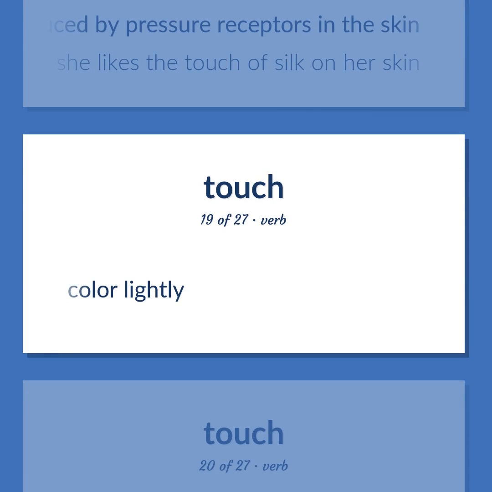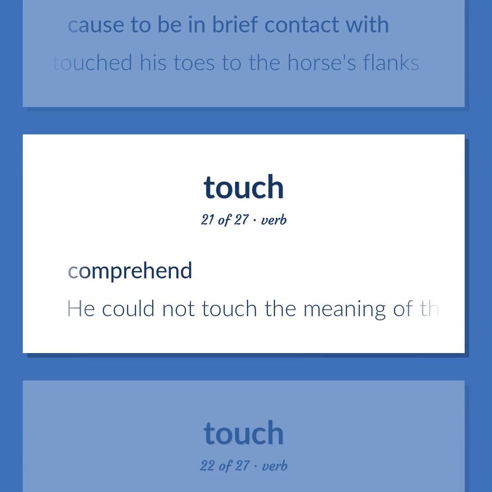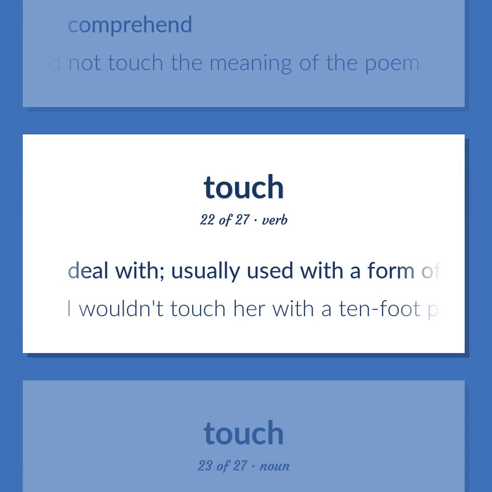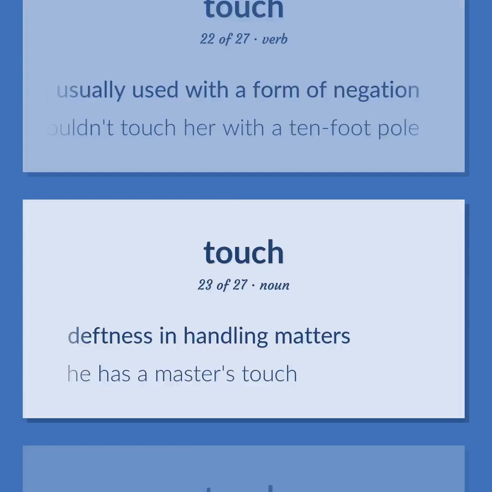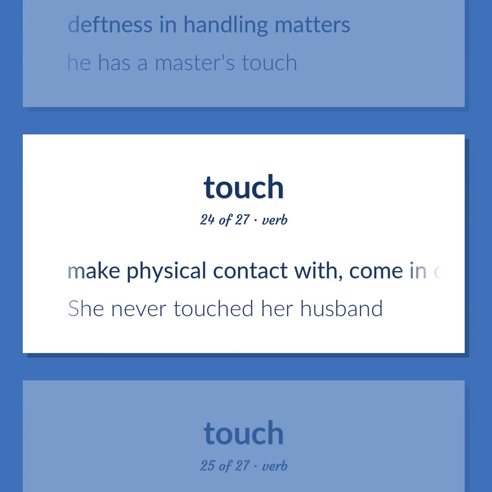Color lightly. Cause to be in brief contact with. He touched his toes to the horse's flanks. Comprehend. He could not touch the meaning of the poem. Deal with. Usually used with a form of negation. I wouldn't touch her with a 10-foot pole. Deftness in handling matters. He has a master's touch. Make physical contact with. Come in contact with. She never touched her husband.